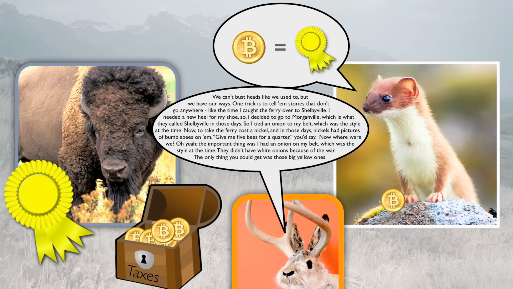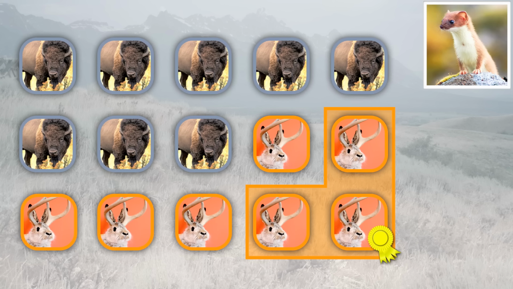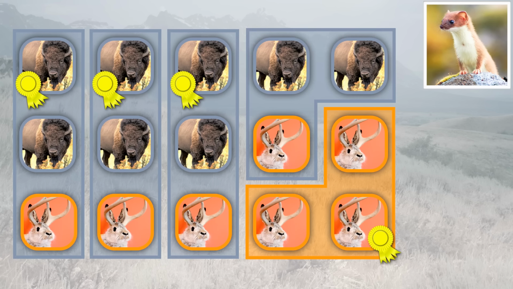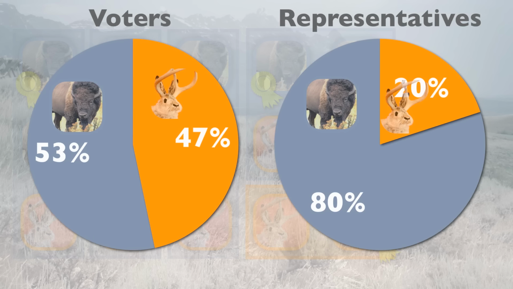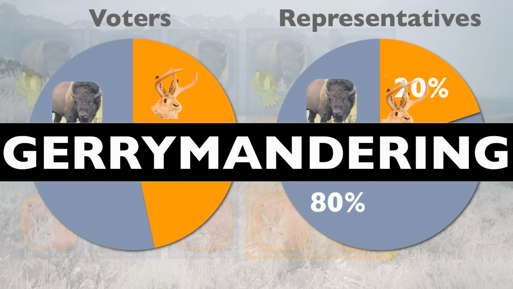It's depressingly simple. By packing together as many Jackalope voters into one range as possible and spreading the rest of them out, the Buffalo Party can win an additional seat without any voters switching allegiance. What Weasel and the Buffalo have done is called gerrymandering, the intentional changing of electoral boundaries for their benefit.